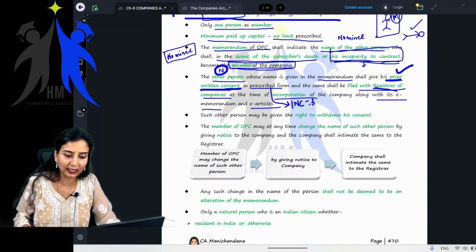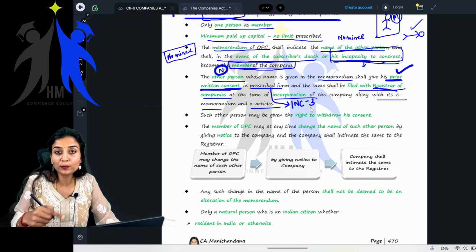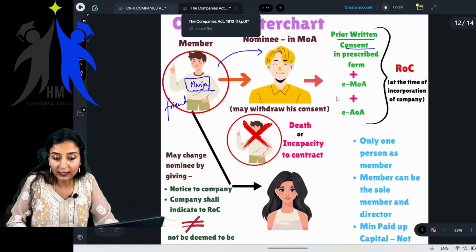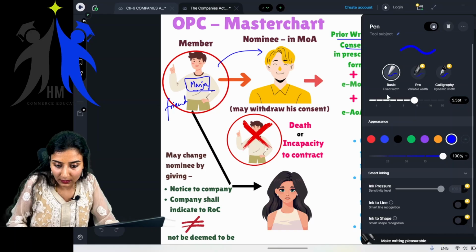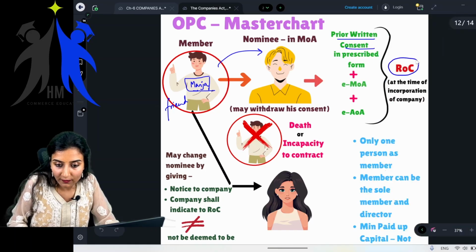You can see it anytime. Okay, INC 3. So this has to be filed with whom? This has to be filed with ROC. ROC meaning Registrar of Companies. See, prior written consent in prescribed form. Which is this prescribed form? INC 3.